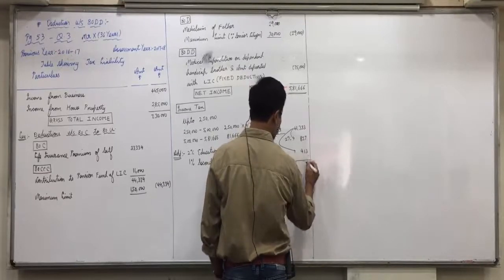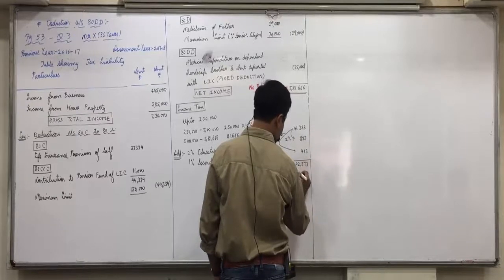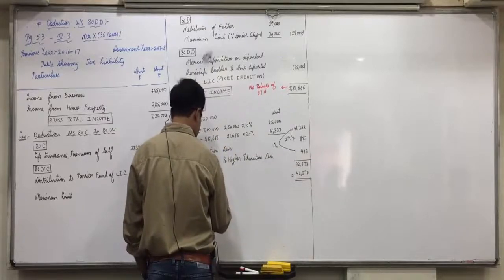If you add all of them, 42,573, rounded off to 42,570, is the total tax payable.